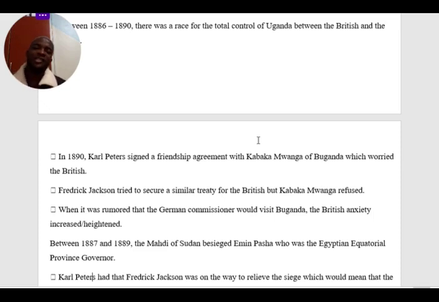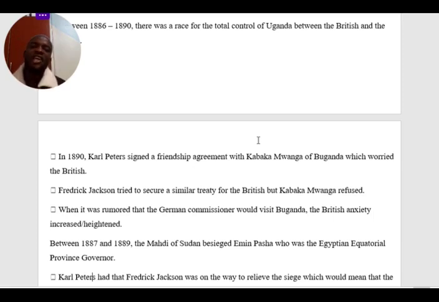When it was rumored that the German commissioner would visit Buganda, British anxiety over Uganda increased. Britain never wanted to see Uganda fall into the hands of the Germans. Likewise, the Germans never wanted to see Uganda fall into the hands of the British.